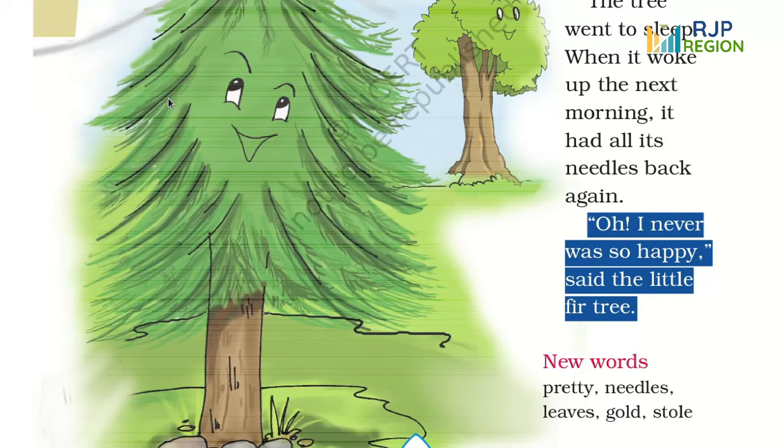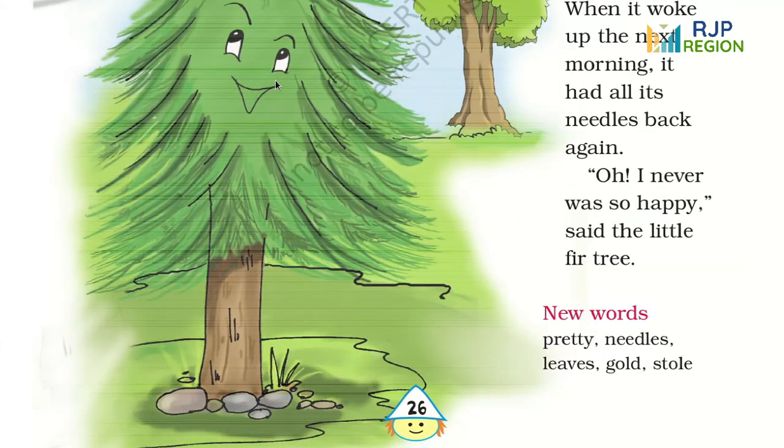So children, the moral of the story is that we should feel happy in whatever we have. We should feel happy in what we are. We should always appreciate the qualities we have instead of being greedy for all the other things. Children, have you understood this lesson? Okay, I will tell you a summary of this lesson so you can understand it properly.